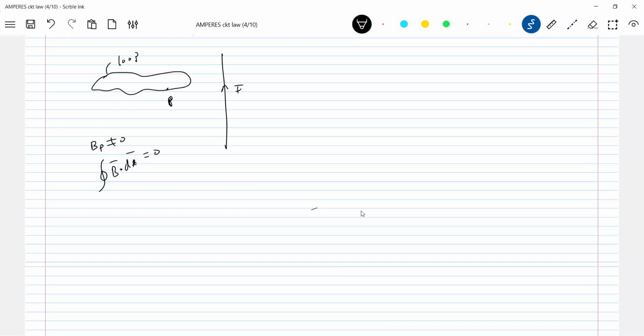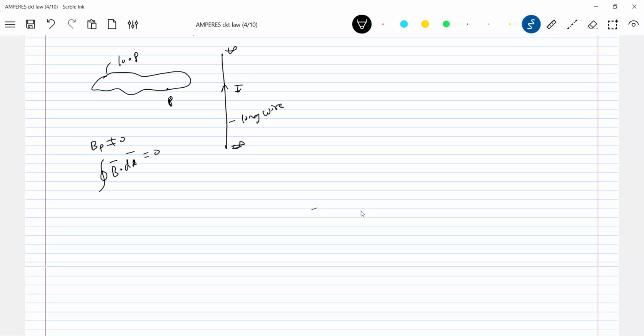So this shows that what is a loop? Is it a real entity or imaginary? Whether you assume a loop or not, there will be field due to this long wire, no? Whether you assume the loop or not, there will be a field due to the long wire. You draw a loop and you take B bar dot dL, it becomes equal to 0. Not only a circle, any arbitrary shape. Why did I take a circle? So that the mathematics will become easier. So got the idea, no? This is the meaning of this particular thing.